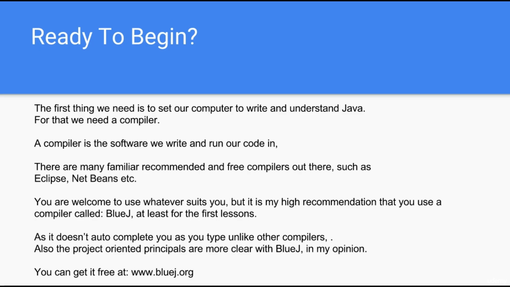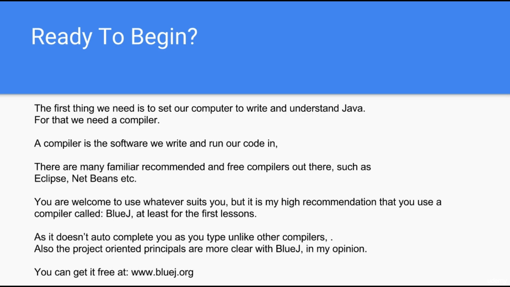Okay, so are you ready to begin? The first thing we need is to set our computer to write and understand Java. For that we need a compiler. A compiler is a software we write and run our code in. There are many familiar, recommended, and free compilers out there, such as Eclipse, NetBeans, etc., which you are welcome to use, whatever suits you.